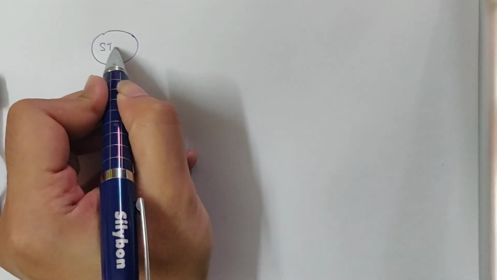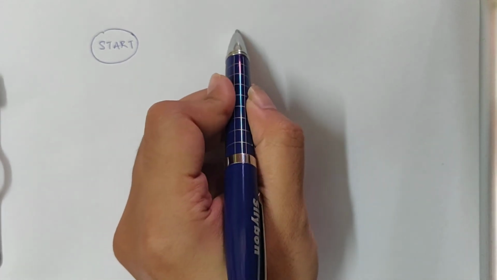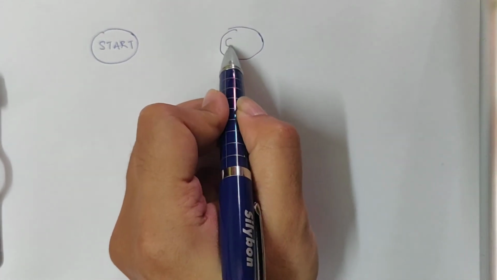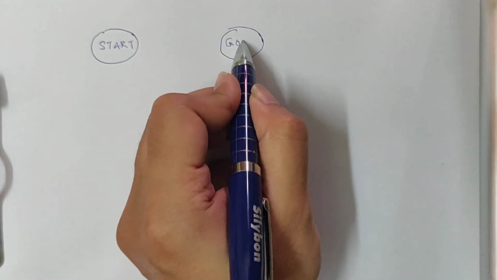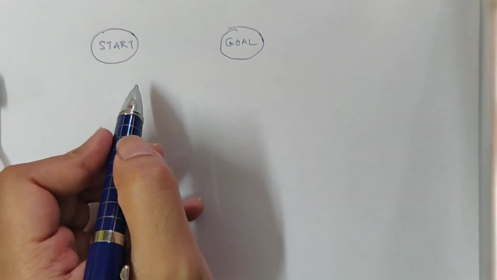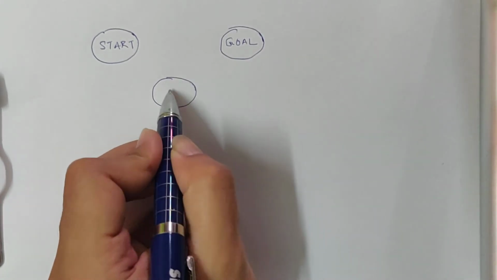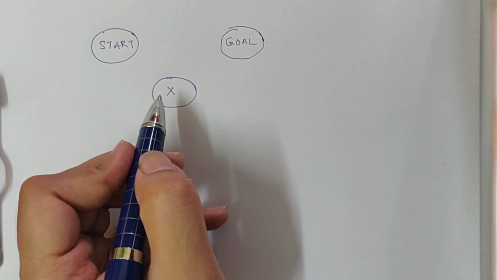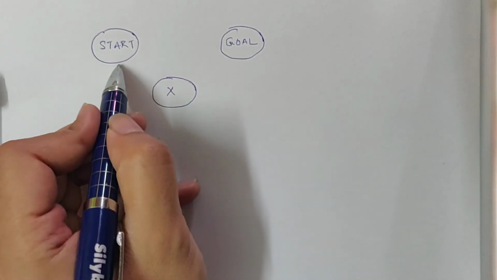Let us assume that this is the start node, this is the goal node, and X is a node on the optimal path from the start node to the goal node.